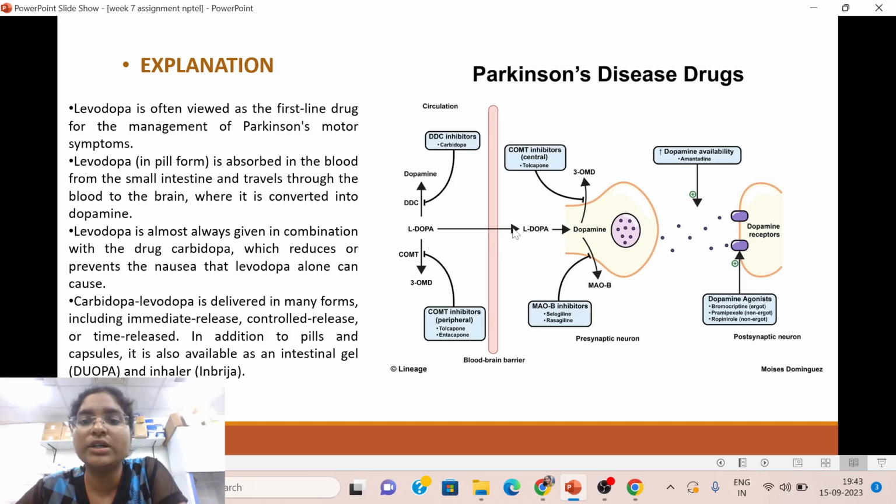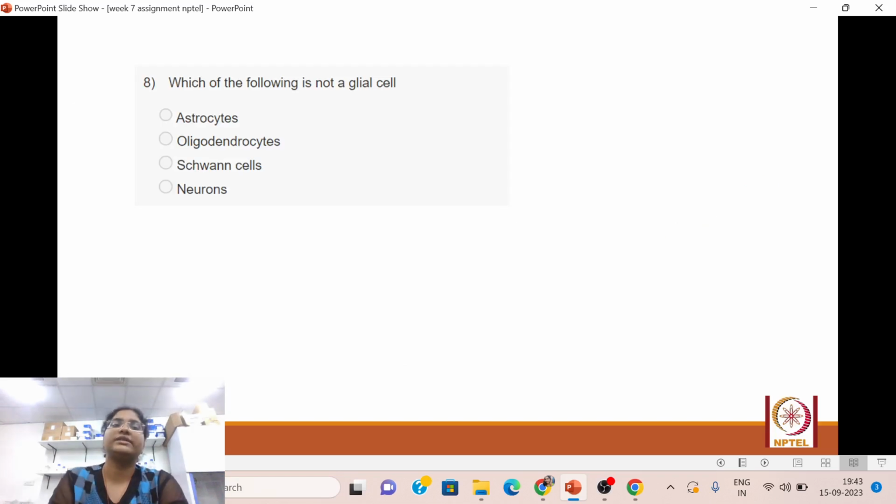So what does L-DOPA do? When it is transmitted into the brain, it is converted to dopamine, and it initiates the transmission, which is affected due to the presence of Lewy bodies and due to the decrease in the dopamine levels, which causes the Parkinsonian gait or the Parkinson's symptoms. So by giving dopamine from the outside, we regulate those dopamine levels and manage the Parkinson's motor symptoms. Okay, I hope this is clear. We'll move on to the next question.